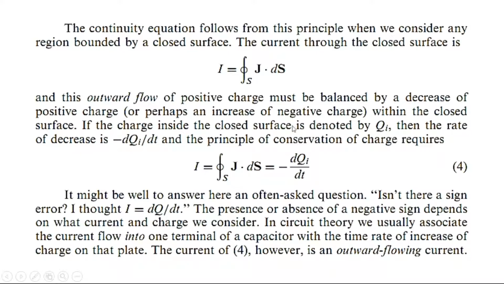If the charge inside the closed surface is denoted by Qi, then the rate of decrease is minus dQi by dt. And the principle of conservation of charge requires that I, the closed surface integral of the current density, will be equal to the rate of decrease of charge inside the closed surface. Now what does it mean?